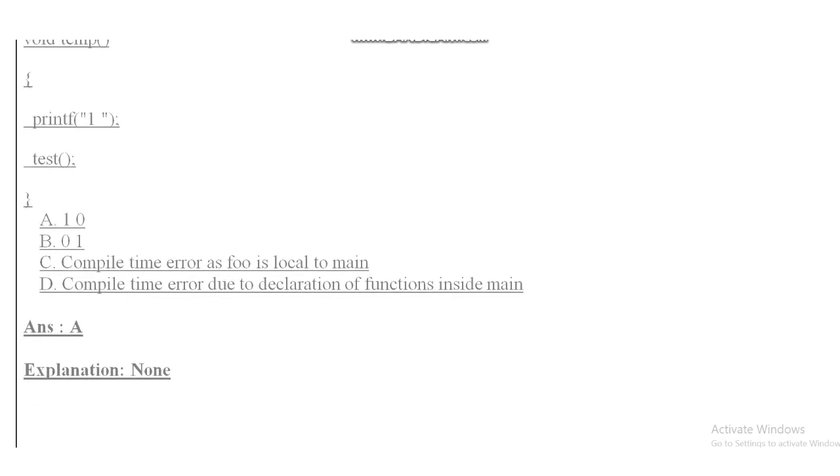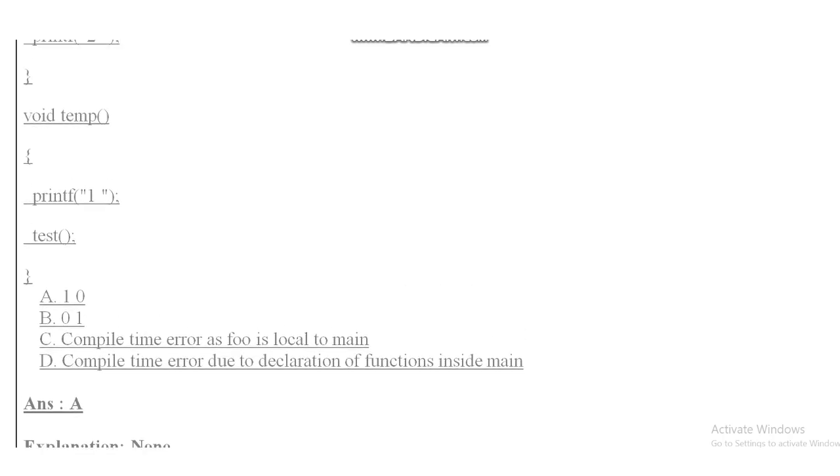So what will be the output of this program? Option A 1 0, option B 0 1, option C compile time error as foo is local to main, option D compile time error due to declaration of functions inside main. So answer of this question is option A, that is 1 and 0.